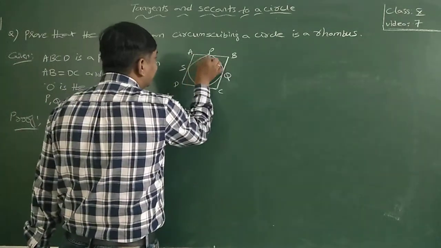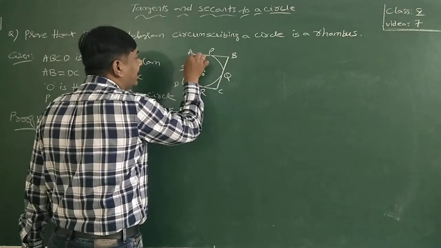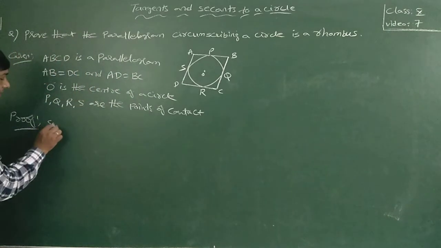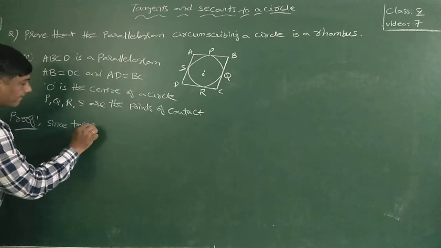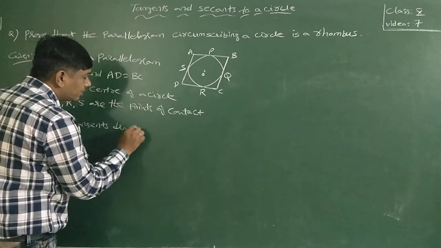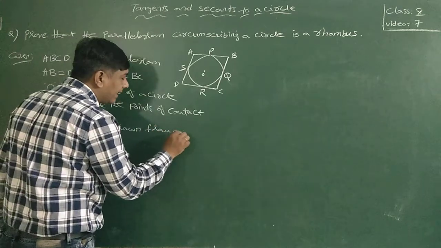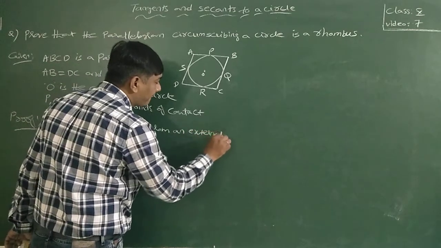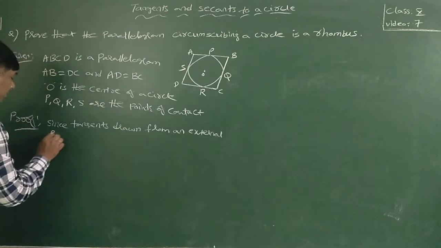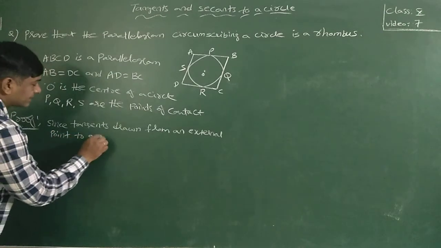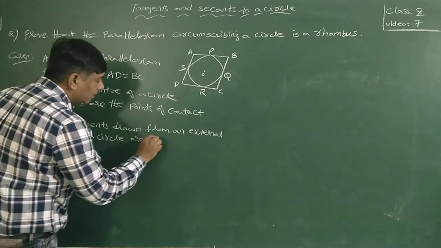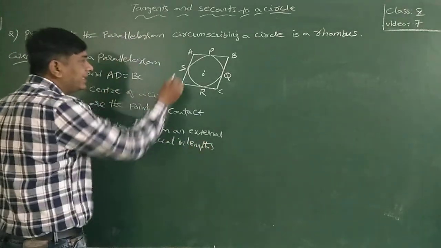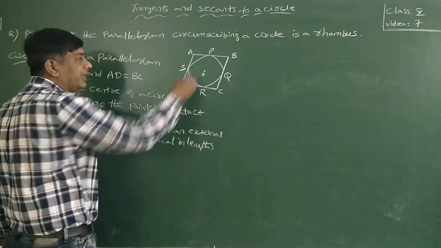When you consider A as the external point, AP and AS are the tangents, which are equal in length. Imagine A, B, C, D are the external points to the circle.